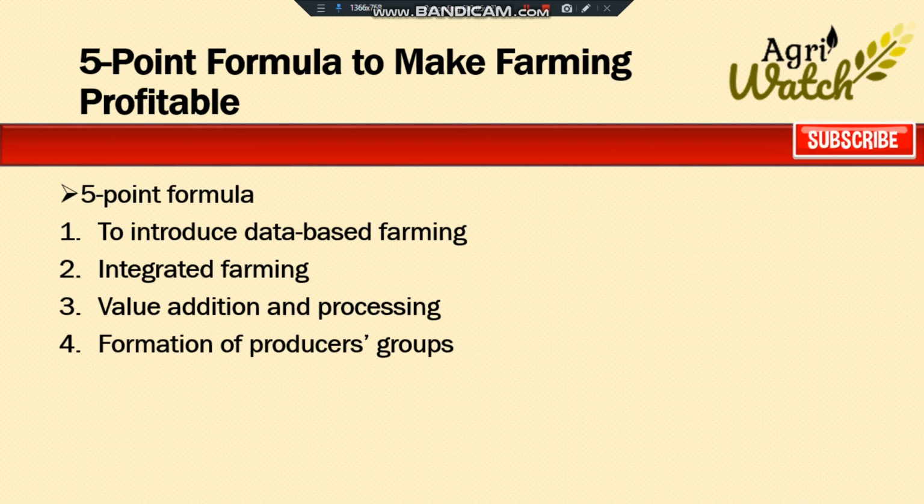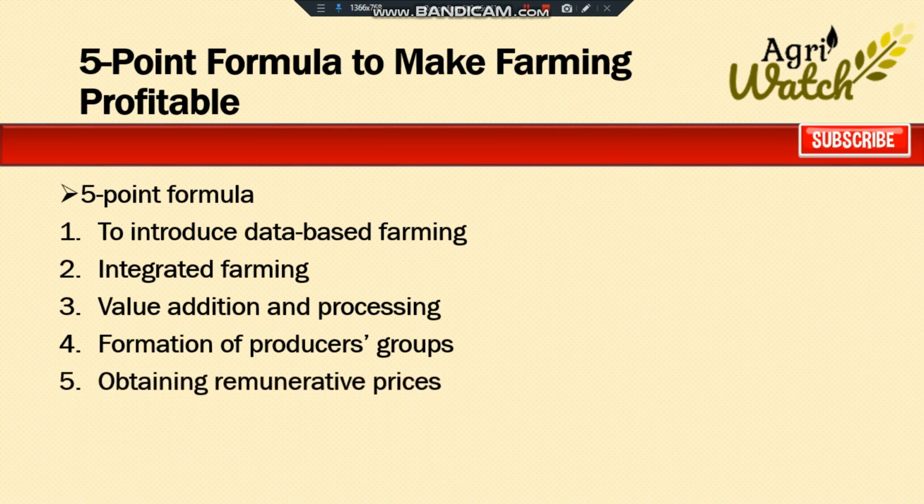It will ensure easy access to extension network in addition to paving the way for collective bargaining in the market. The last component is obtaining remunerative prices, which the public feels is possible if the government unites to eliminate the role of middlemen and launch an innovative marketing system.